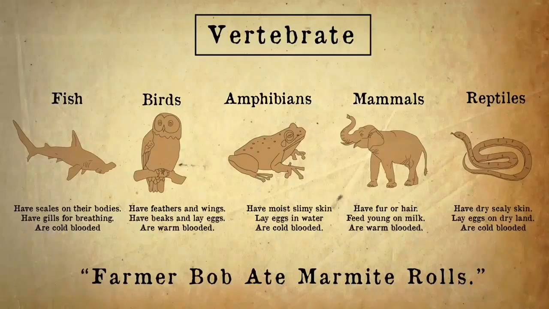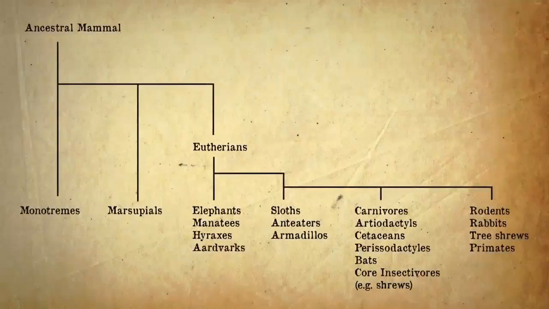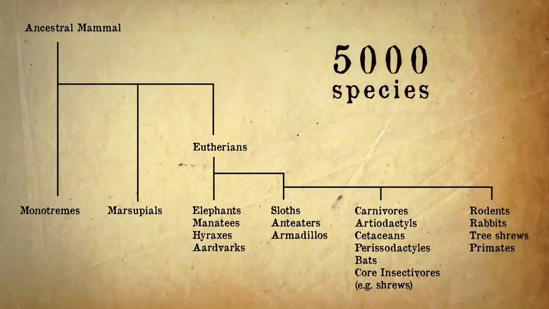Amphibians live double lives. They start in the water and breathe with gills, and as they grow older, they develop lungs. Once inside a class, so mammals for example, different species are grouped together in even more detail. There are about 5,000 species of mammals, classified into 3 subclasses and about 26 orders.